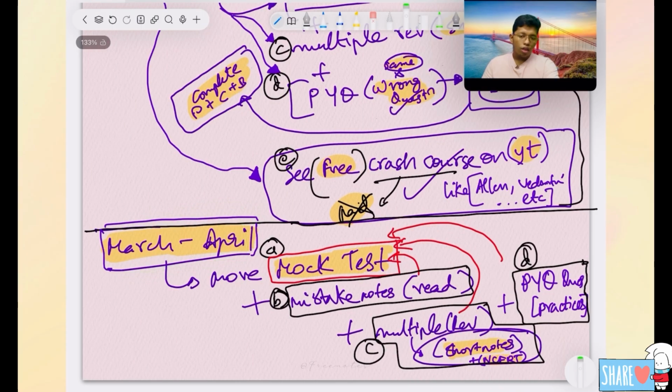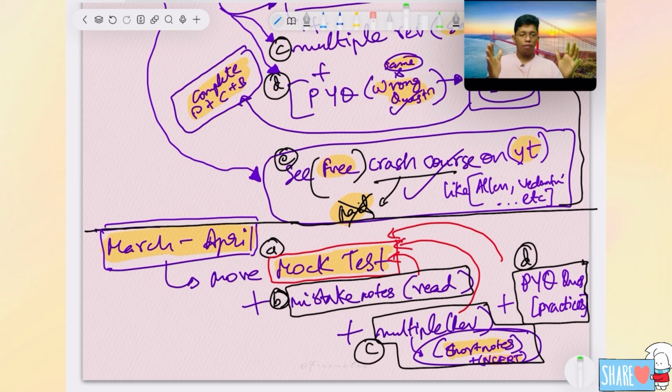March to April is the last final main picture, I would say the game changer of the NEET exam. The reason is, in this time, what you should do once is fixed. Definitely, whatever you want to do, you can do this month. From next month, May onwards, you will not be able to do anything. That's why I'm saying this is a very crucial month.